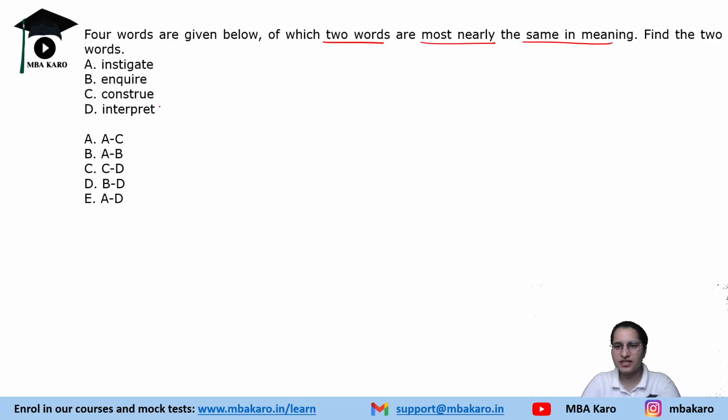Now, what is instigate? Instigating means initiating, to start something, right? Enquire means to ask for information. All right. Construe would mean to interpret, right? And then we have interpret. So construe means interpret. Which of these 2 words are most similar in meaning? Construe and interpret. So that makes us C and D. That is option C, right?